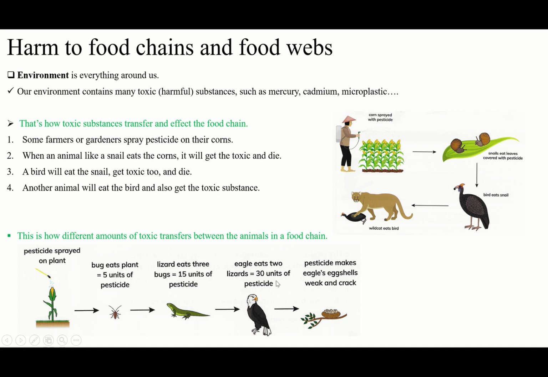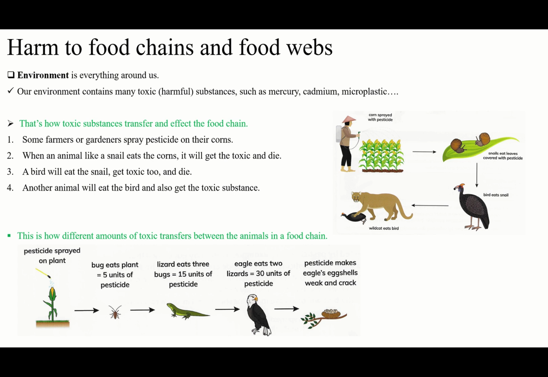But guys, let's say the eagle will not be eaten by any other animals. How will this pesticide damage the eagle? Every time, the end of the food chain will get damaged in another way. If it's not going to be eaten by another animal, it will get damaged in this way. For example, here the eagle will get 3 units of pesticide. The pesticide makes the eagle's eggshell weaker and easier to crack.